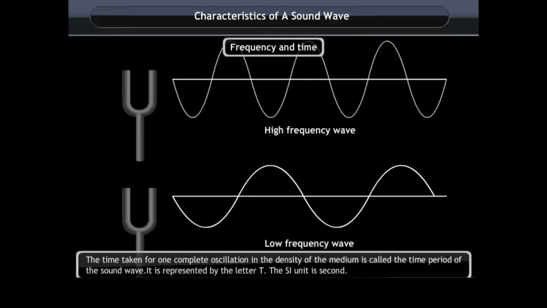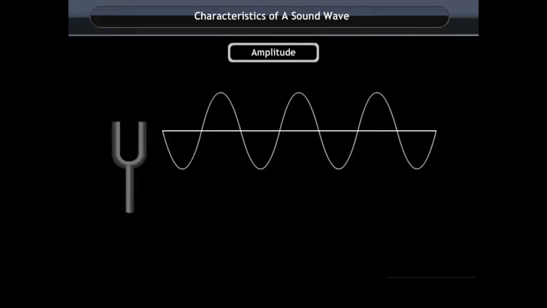The time taken for one complete oscillation in the density of a medium is called the time period of the sound wave. It is represented by the letter T. The SI unit is second. The amplitude of the sound wave is the height of the crest or trough.